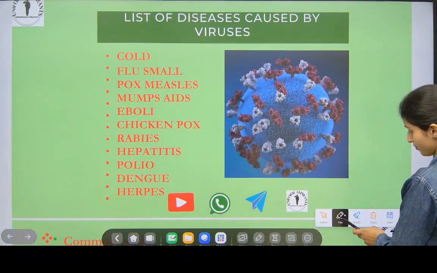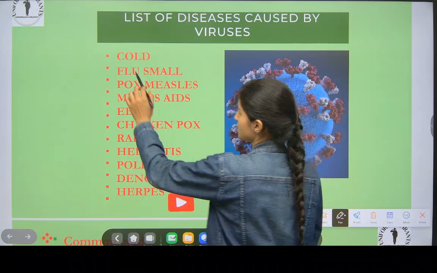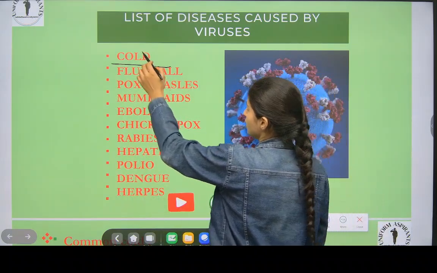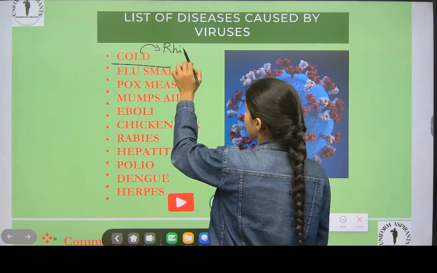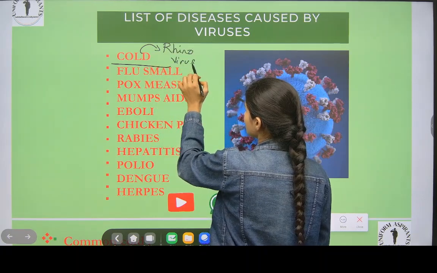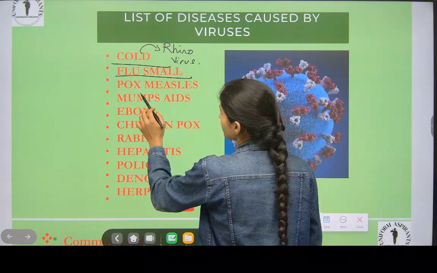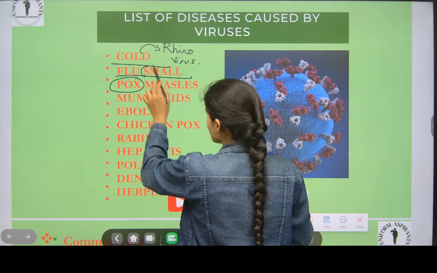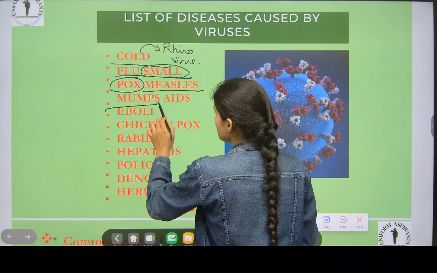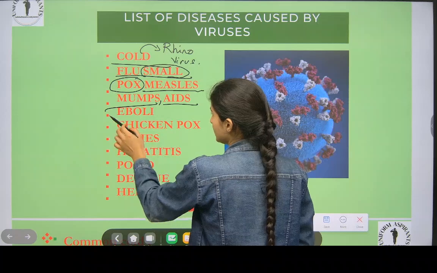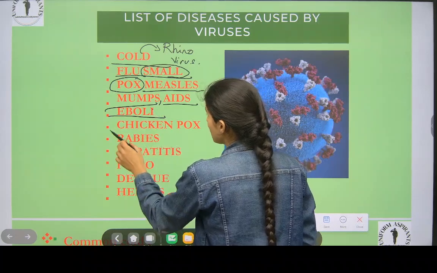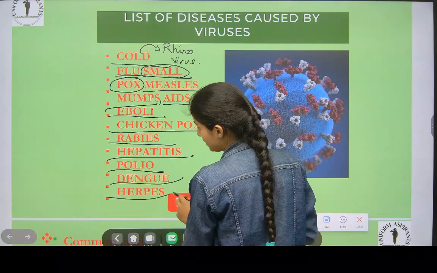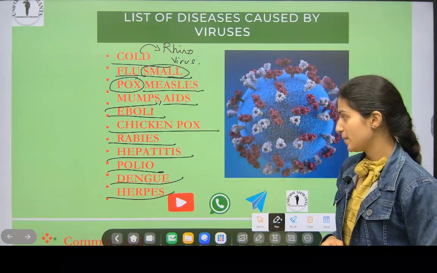Okay, what are the diseases caused by viruses? Cold. Yes, we know that cold is caused by rhinovirus. Cold and flu. Smallpox. It is smallpox, because by mistake it has been written like this. Smallpox, measles, mumps, AIDS, then Ebola, chickenpox, rabies, hepatitis, polio, dengue, and herpes.